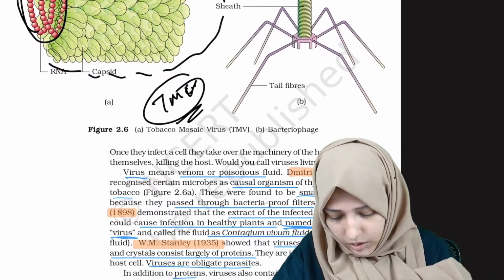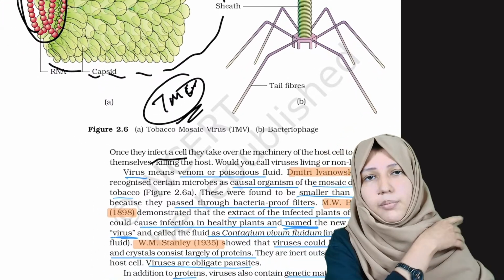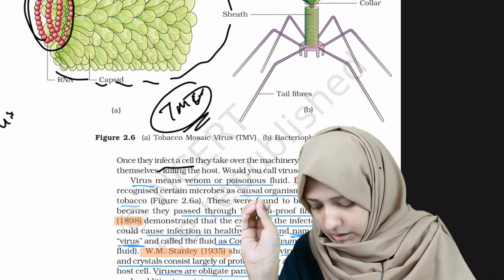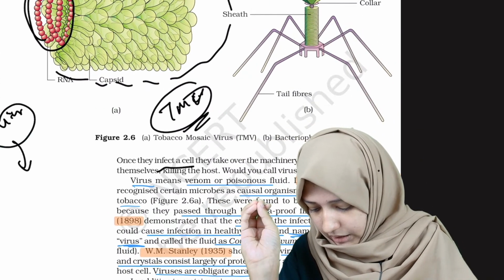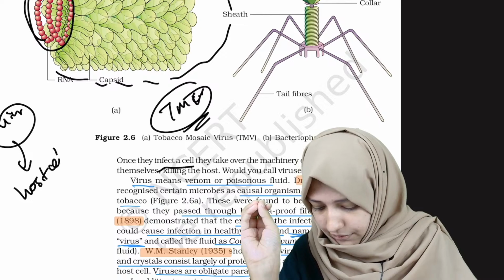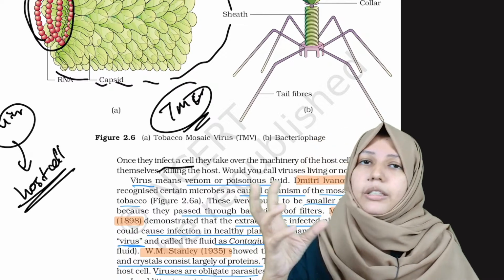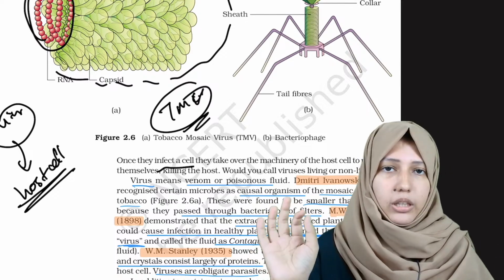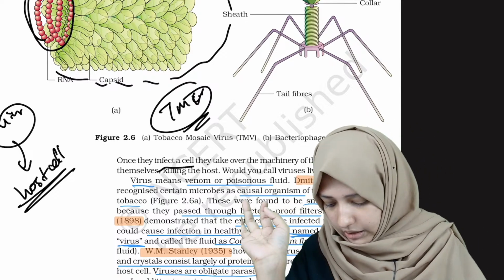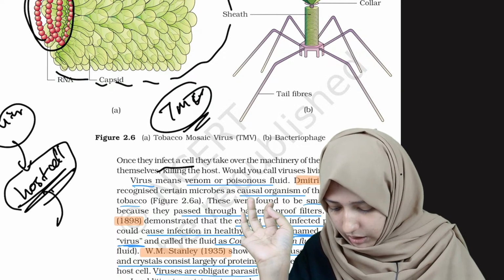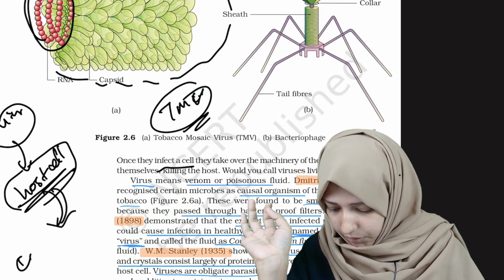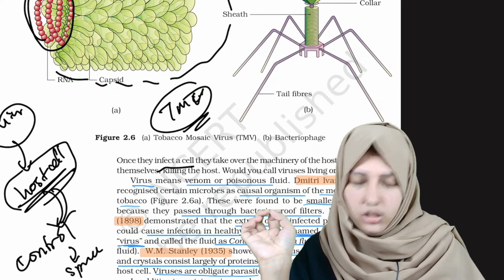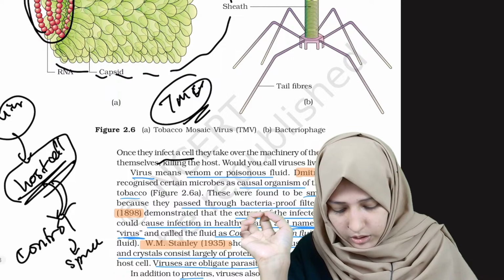They will infect the cells and take over their machinery. This virus infects a host cell, takes over the machinery of the host cell, and spreads inside the body. Virus gets inside the host cell, takes all the control of the host, and spreads. This is how they work. And virus means venom or poison.